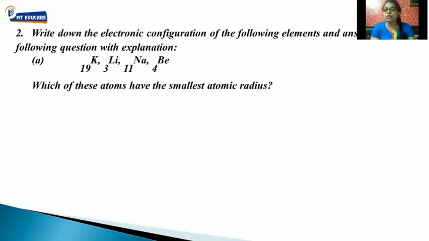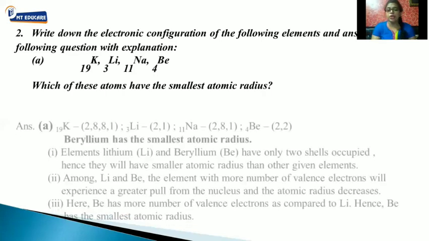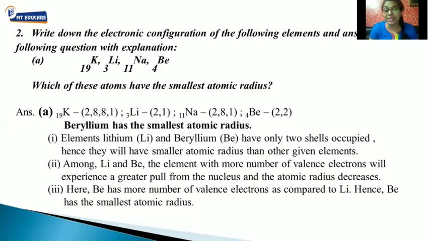Now, they have asked which is the smallest atomic radius. When you talk about the electronic configuration, you can see it clearly. Potassium has 4 shells, lithium has 2 shells, sodium has 3 shells, that is 2, 8, 1. Beryllium has 2 shells, that is 2, 2. Fine. Now, here the conclusion of the answer is that beryllium has the smallest atomic radius.